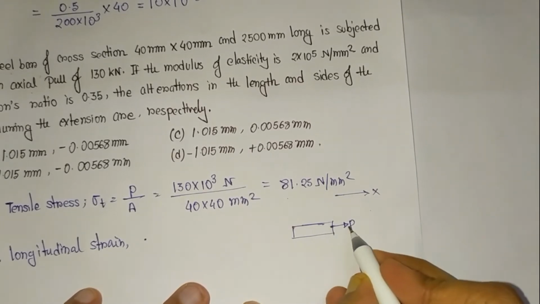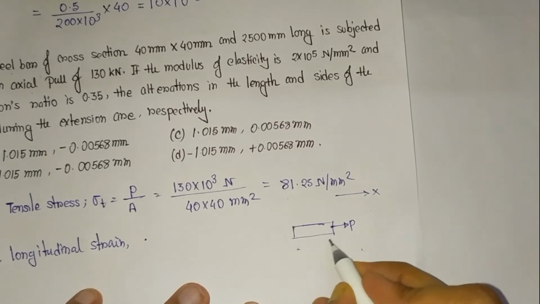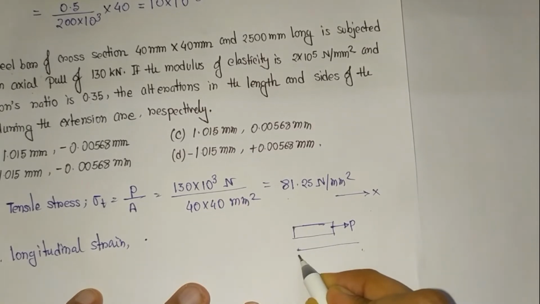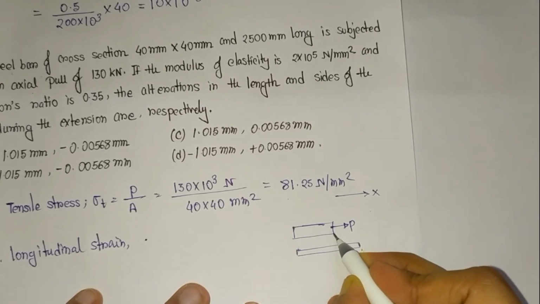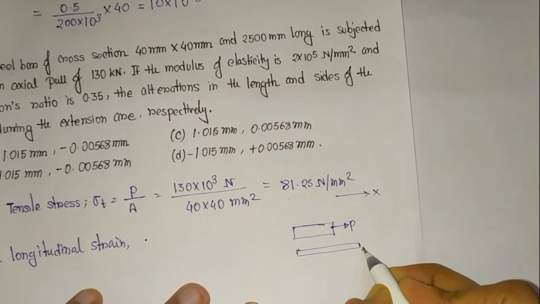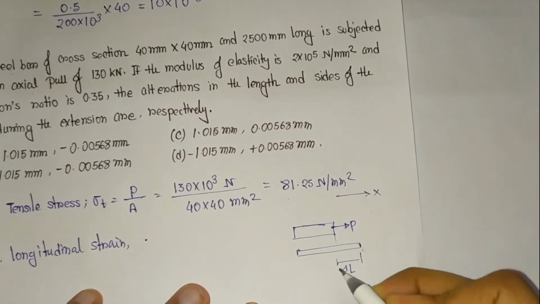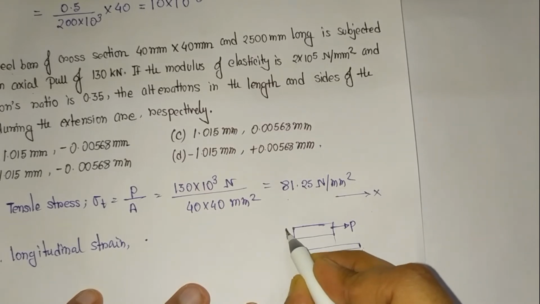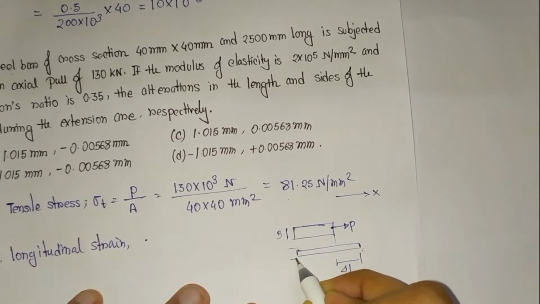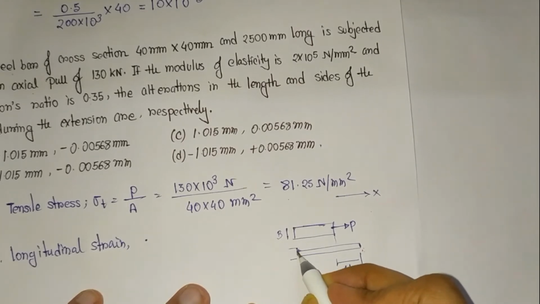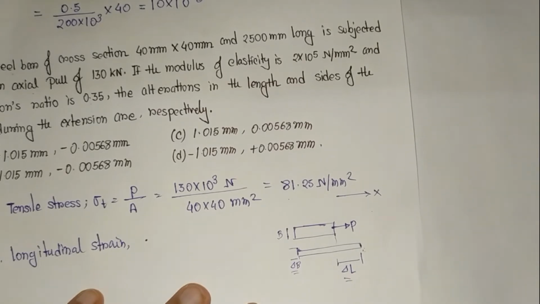Okay, due to tension, the change in dimension will be, the length of the bar will increase. Okay, this is the original length and now it is coming as this. This is the change in length, and see, this was the width of the bar. Now it will reduce by some amount. Now we have to calculate the change in width and the change in length.